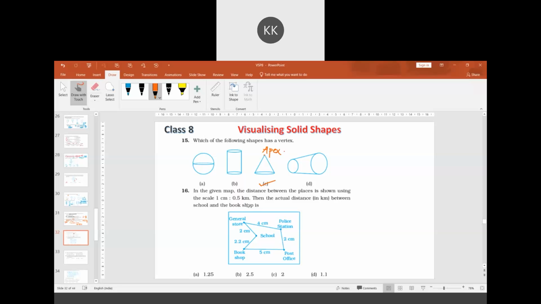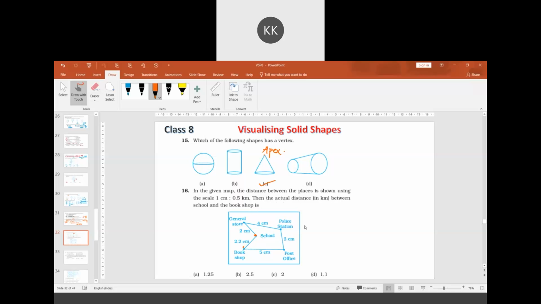Question 16. In the given map, the distance between the places is shown using the scale 1 centimeter is to 0.5 kilometer. Then the actual distance in kilometers between school and bookshop is? School is located here, the shop is here. 2.2 centimeters they have given.